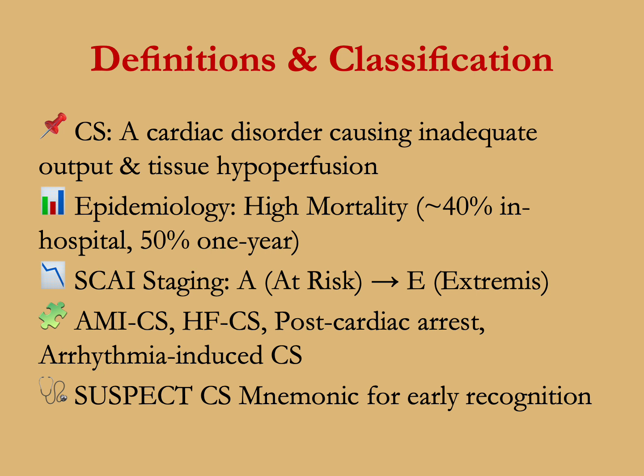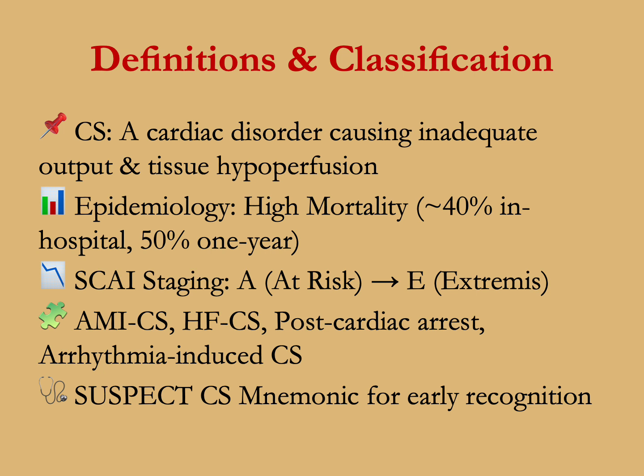Definitions and classification. Cardiogenic shock is a cardiac disorder causing inadequate output and tissue hypoperfusion. Epidemiology: high mortality, around 40% in hospital and 50% at the end of 1 year. The SCAI staging for cardiogenic shock is from stage A to stage E. Stage A is at risk and stage E is extremis. Today we'll be discussing cardiogenic shock associated with acute myocardial infarction, heart failure, post-cardiac arrest, and arrhythmia-induced cardiogenic shock.